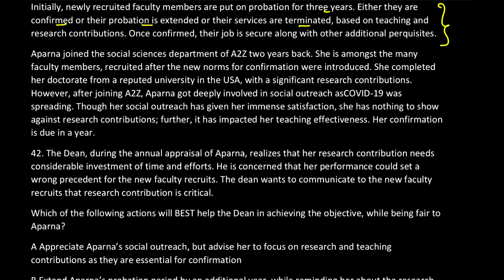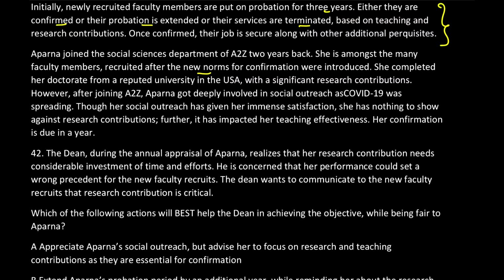Now, once confirmed, their job is secure along with the other prerequisites. Aparna is now the case. Okay, Aparna joined the social sciences department of A to Z 2 years back. She's among the many faculty members recruited after the new norms of confirmation were introduced. New norms means good research plus good feedback on teaching. She completed her doctorate from a reputed university in the USA with a significant research contribution.